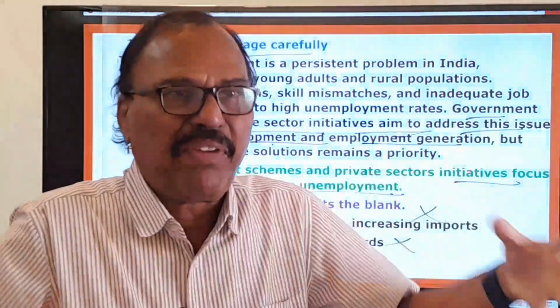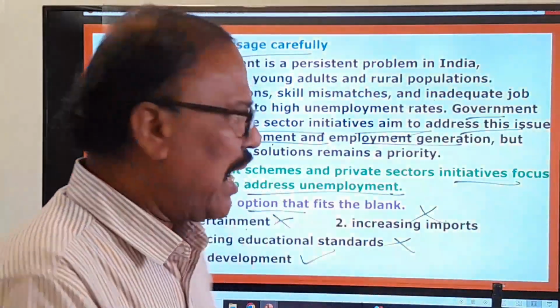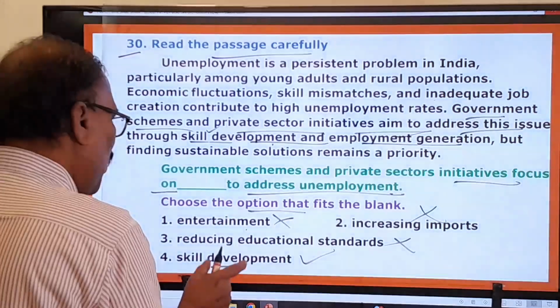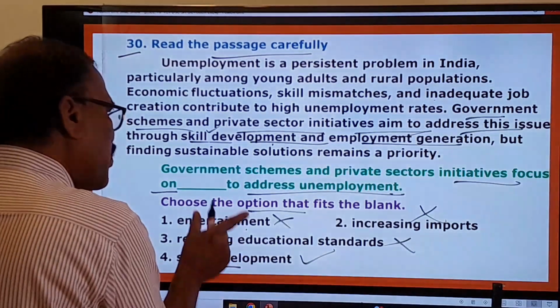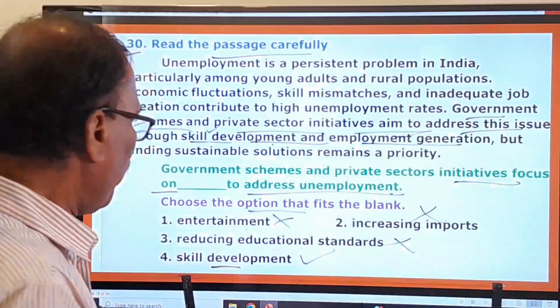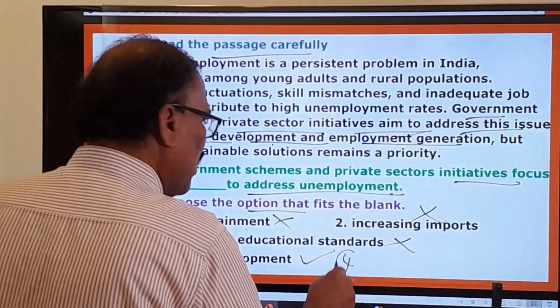They are made perfect in those skills, and afterwards they are given some jobs. That's called the skill development program. Through this the government is trying to reduce unemployment in the country. Therefore the first one, second one, and third one are wrong. Only the fourth one is the right one.